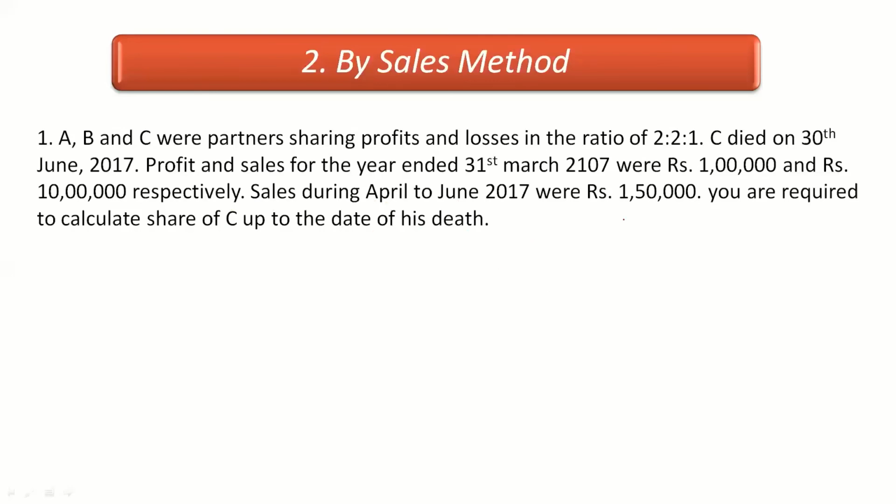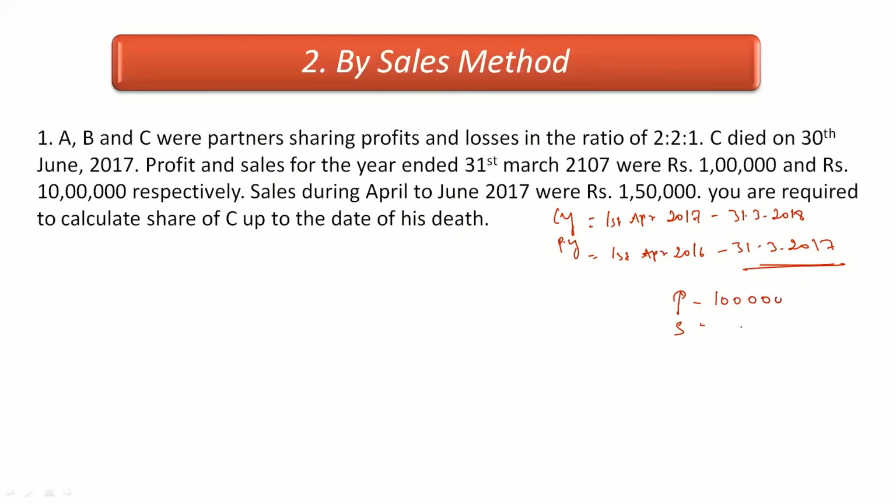Before going to solution, let's write down the current year and previous year. Here the current year is, partner is going to die on 30th of June 2017, means the year started from 1st April 2017 to 31st March 2018. What would be the previous year now? 1st of April 2016 to 31st March 2017. For this date, the profits and sales are given. Profits are rupees 1 lakh and sales are 10 lakh.